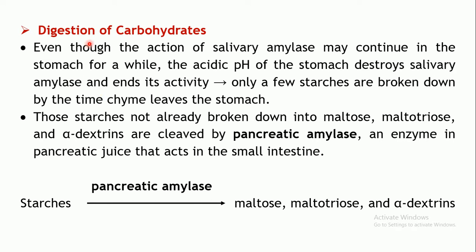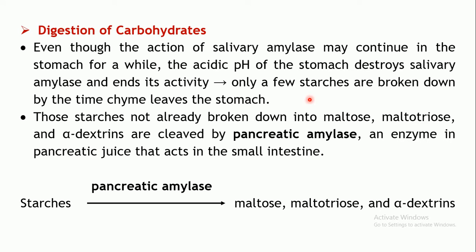The time for which this enzyme remains active is a very short span of time. So by the time the salivary amylase is inactivated by the acidic pH of the stomach, only a very few starches are broken down. By the time the chyme leaves the stomach, only a few starches are broken down.